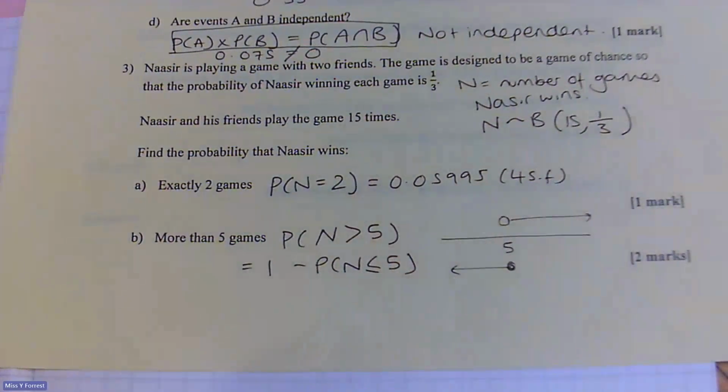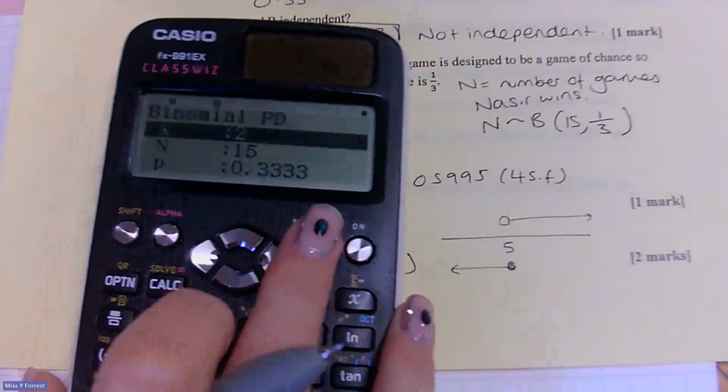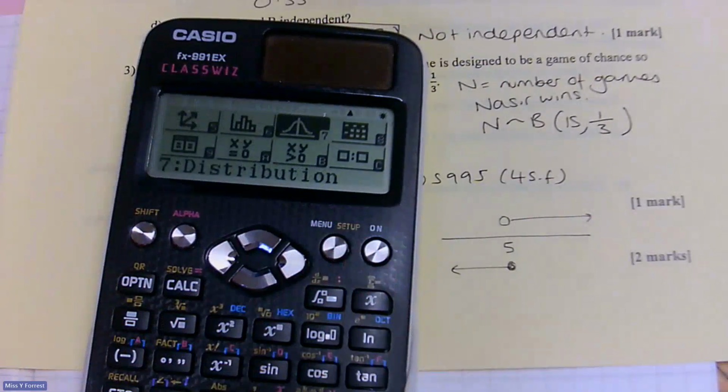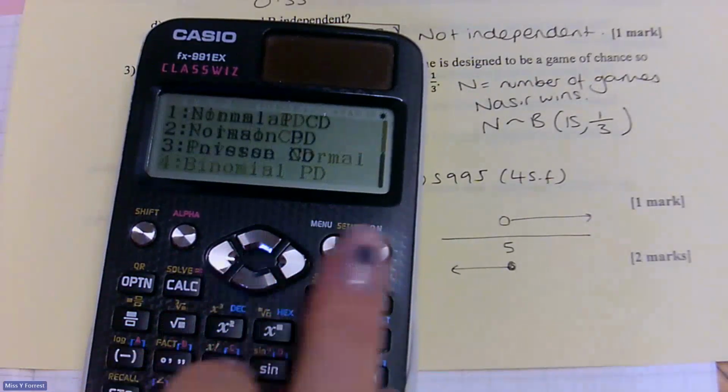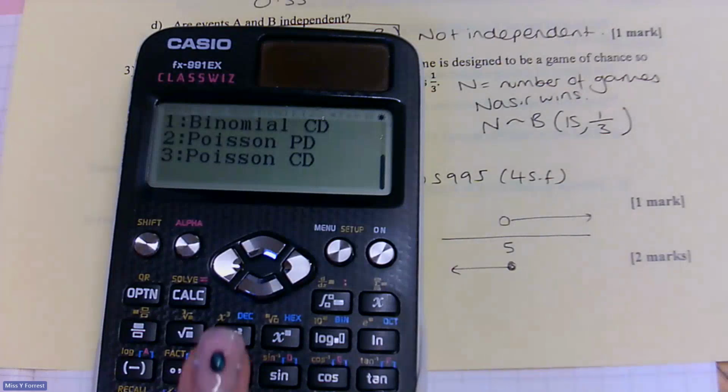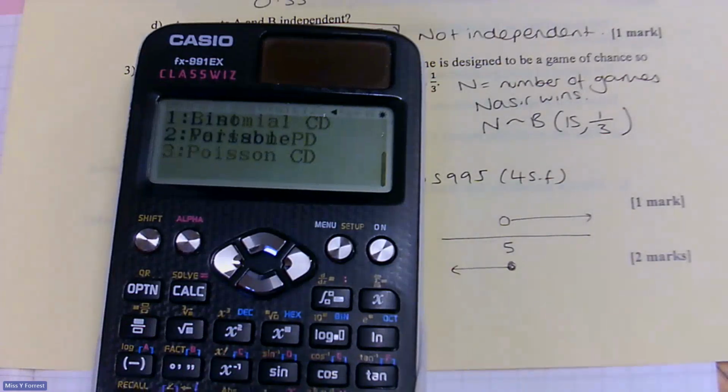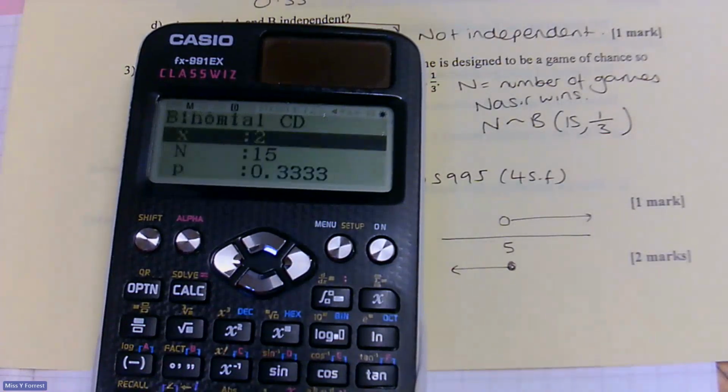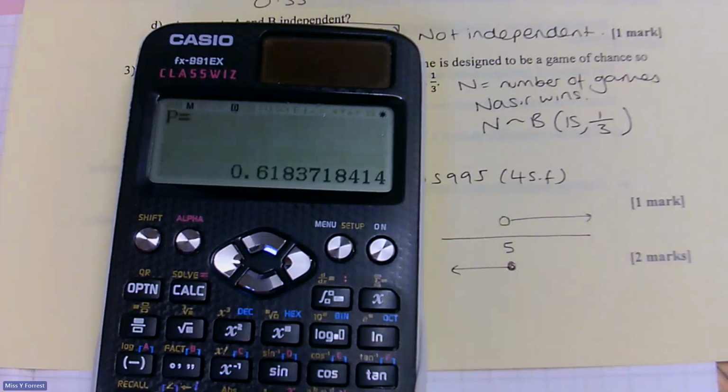And I can do less than or equal to 5 on my calculator. If I go back onto menu and distribution, we go down this time and look at binomial CD, cumulative distribution. I just want a variable. My n is 5. Everything else is the same, and that is 0.618371.